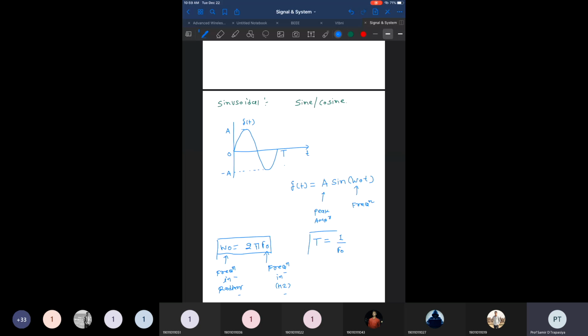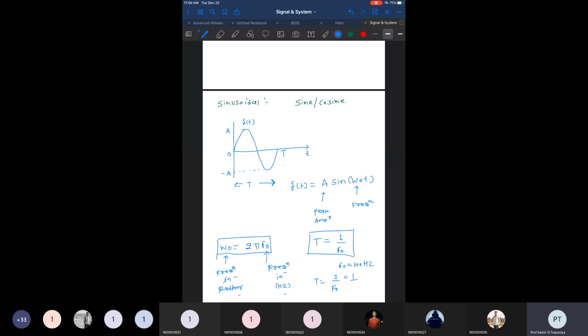If a sinusoidal signal has a frequency f0 equal to 100 hertz, it means that in 1 second, 100 cycles of the signal are completed. So how much time is required to complete one cycle? That is defined by the time period T, which is 1 by f0.